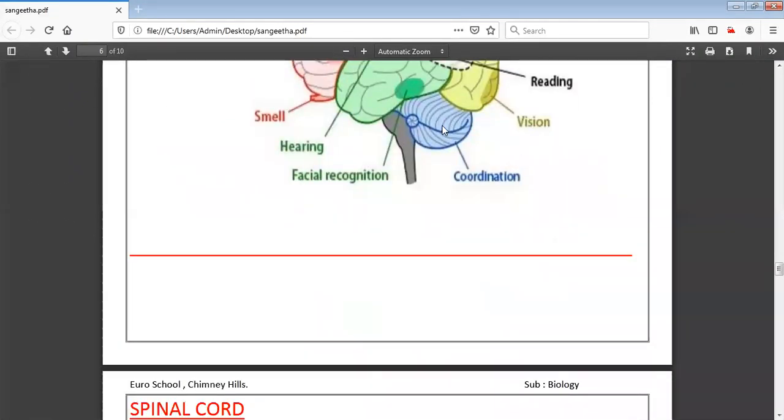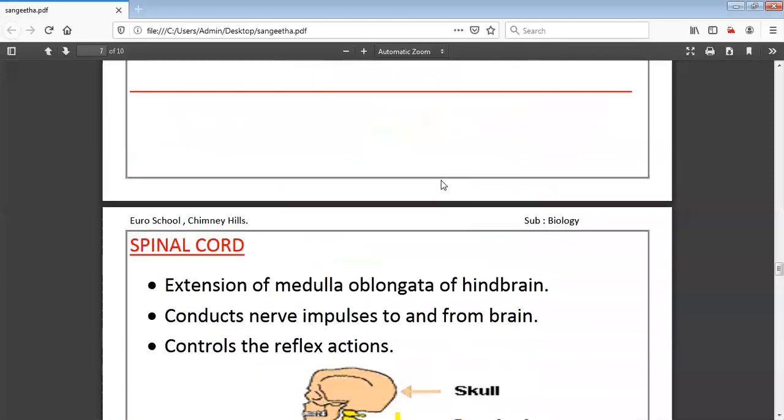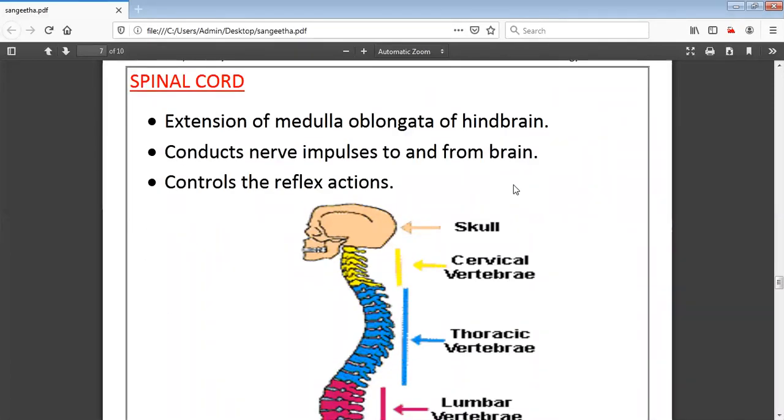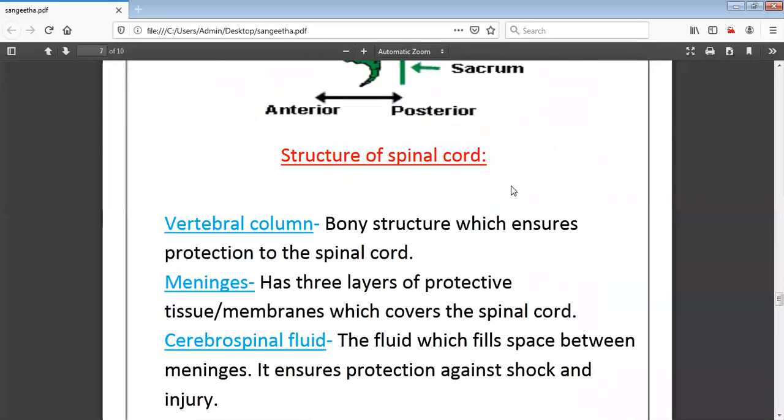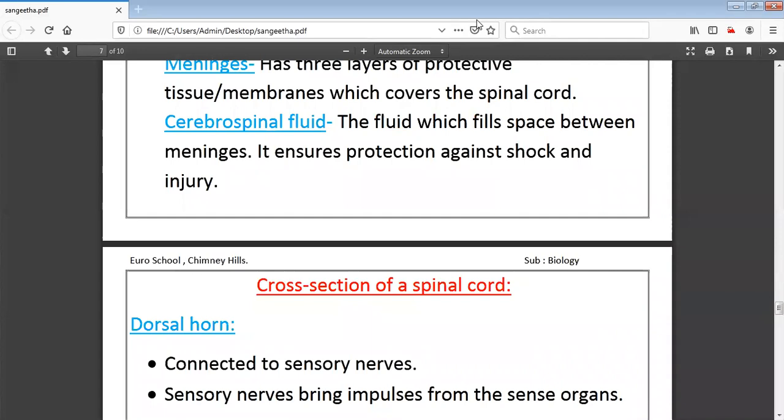Complete the notes till coordination in the case of human beings. All the notes were given in the last class itself. Only the brain drawing and the reflex action drawing have to be drawn. Whoever has completed the brain, you can start drawing the reflex action today. In the next class, we will start discussing coordination in the case of plants.